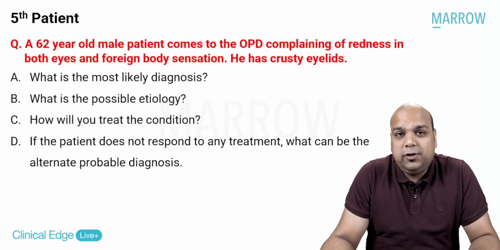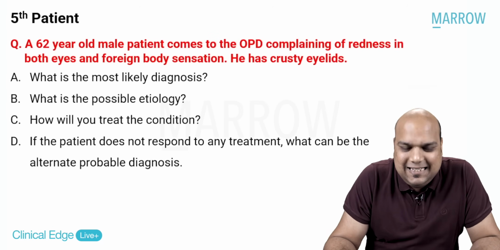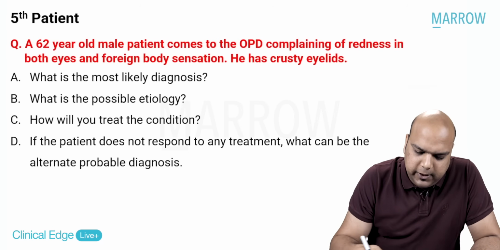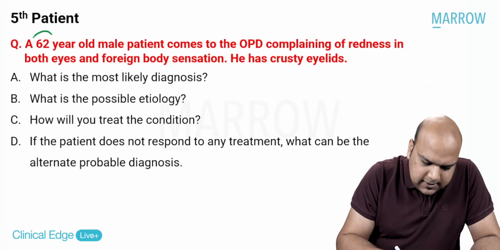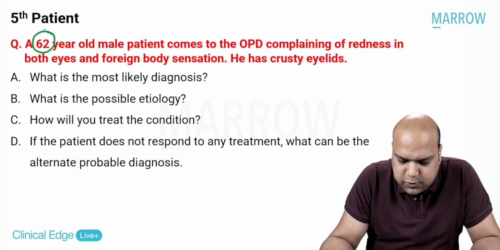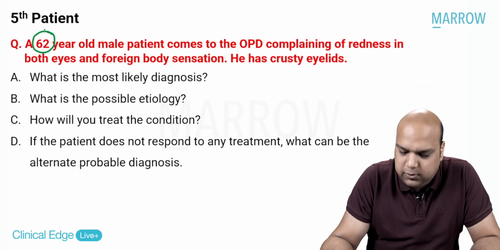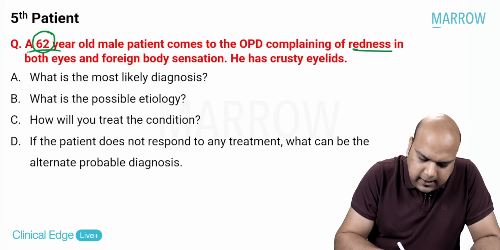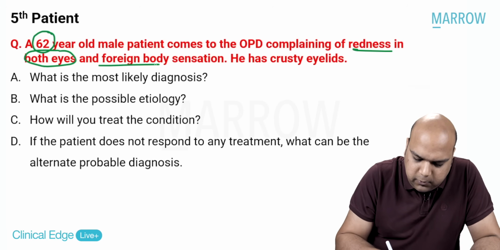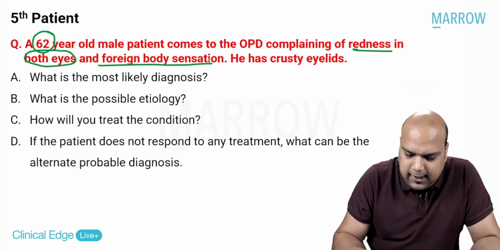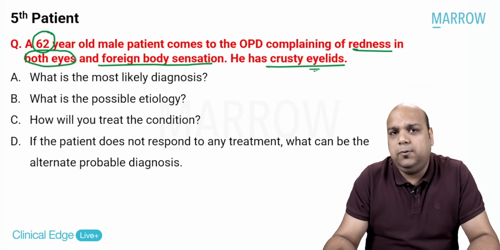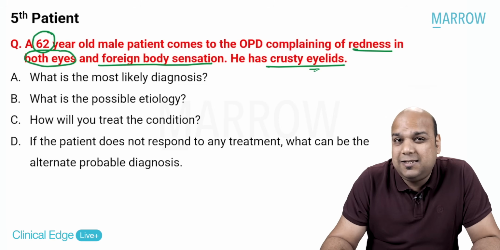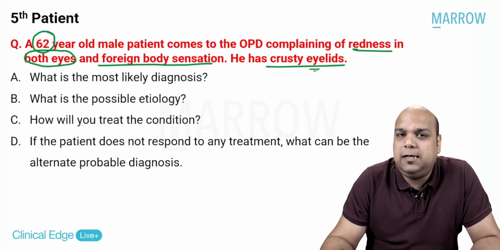Done. Moving on to the fifth patient in our redness cases, a 62-year-old male patient. So now the age is slightly changed. A 62-year-old male patient comes to the OPD complaining of redness in both eyes. So there is redness again in both eyes and foreign body sensation. Okay. He has crusty eyelids. So this is the case given to you. Redness is there along with foreign body sensation, and he has crusty eyelids.